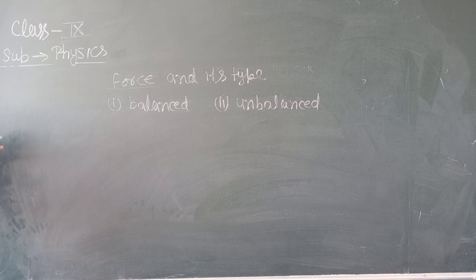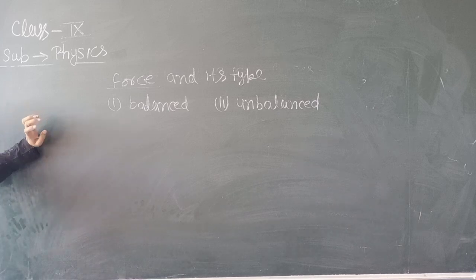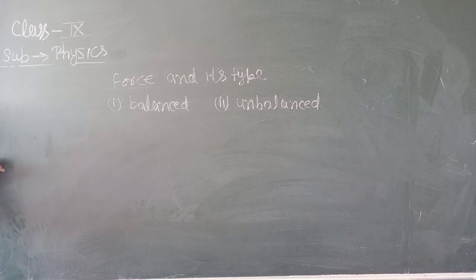Balanced force means if the resulting force acting on the body is zero, and this type of force is known as the balanced force. If you apply a balanced force on the object, the position of the object cannot be changed, but the shape and size of the object can change. Suppose a balloon, when we push it between two palms of our hands, then the shape of the balloon changes. When you press the balloon, force is applied by the hand.